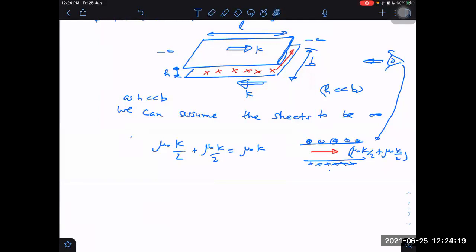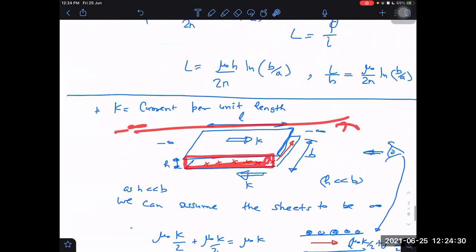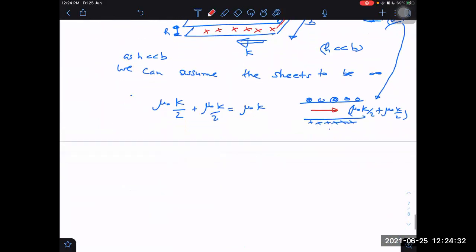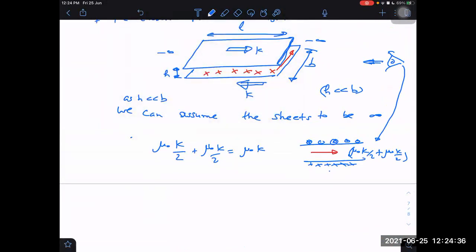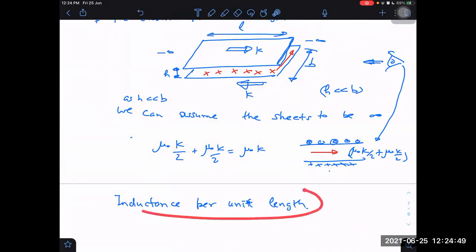Then which area should I take? I should take flux in this area. But this area will be infinite. Why will it be infinite? Because this is an infinite sheet going from minus infinity to plus infinity. Therefore, in such cases, nobody is interested in inductance, but they are interested in inductance per unit length. So what will be inductance per unit length? Now, are you understanding which length we are talking about?